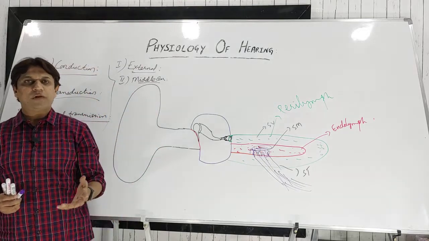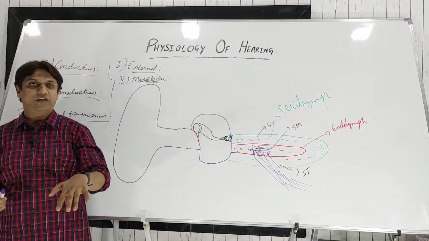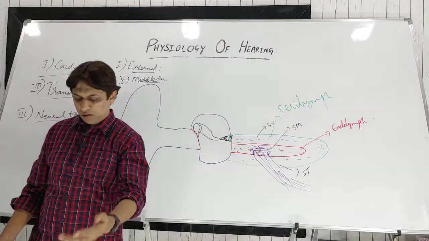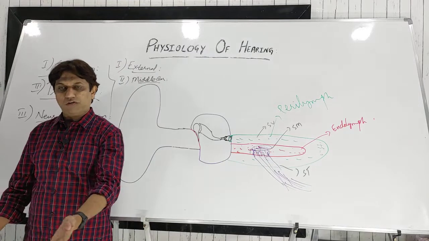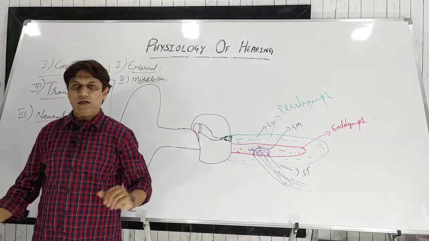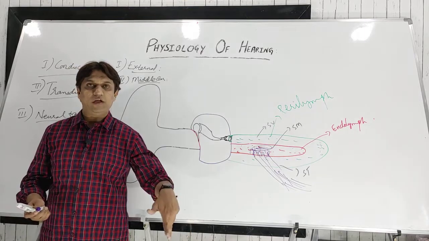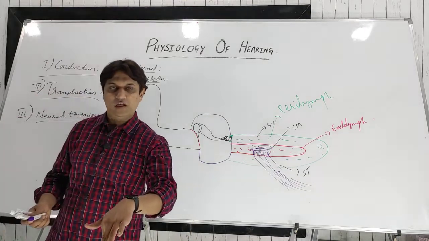One more example: water gives some resistance, known as impedance. For example, if you walk in air, in a normal medium on land, and the same person walks in a water medium, suppose in a swimming pool up to this level, what do you feel?